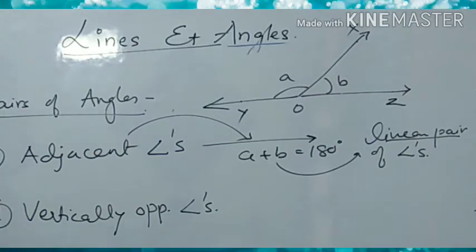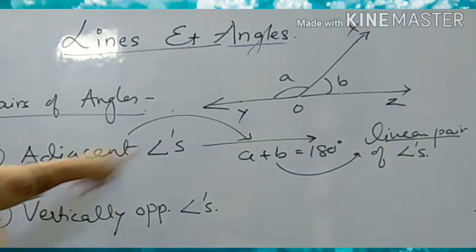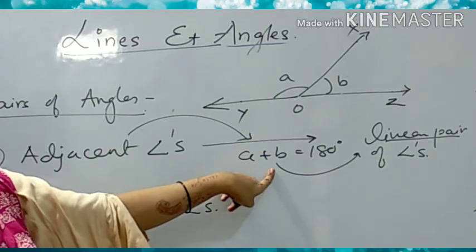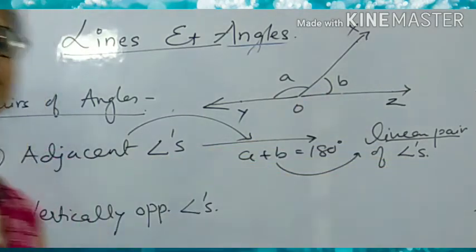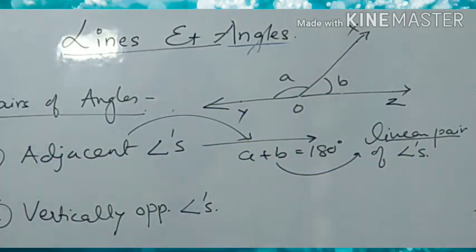Is it clear? Means उसके linear pair के लिए क्या जरूरी है? First thing, that should be the adjacent angle. पहला उनको क्या होना चाहिए? Adjacent angle. और दूसरा क्या होना चाहिए? उनका sum 180. तब हम उनको क्या बोलेंगे कि they are forming a linear pair of angles.